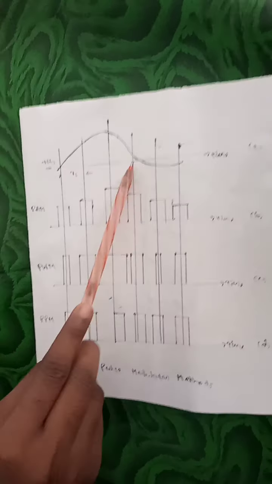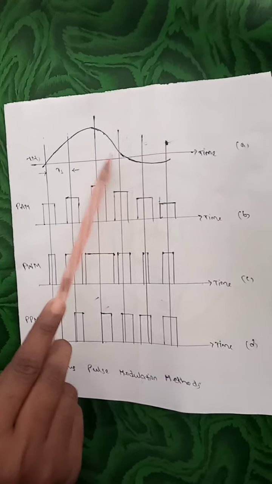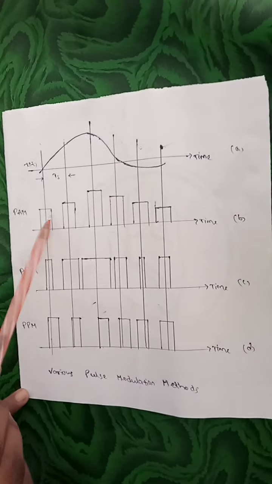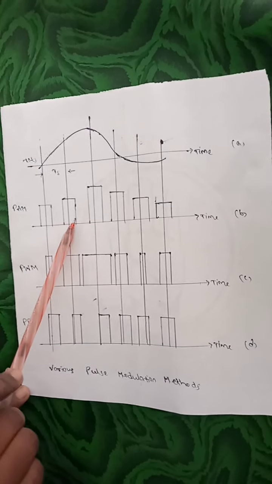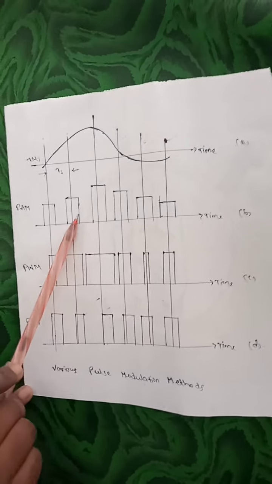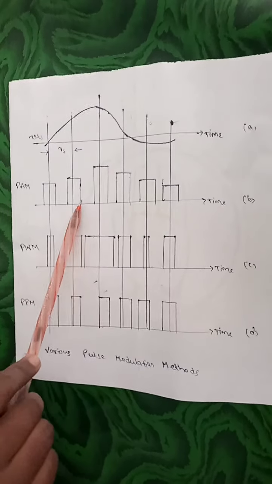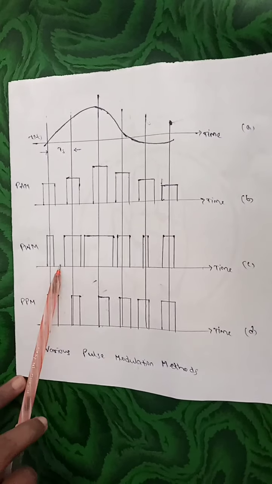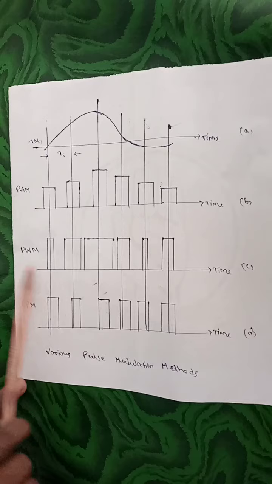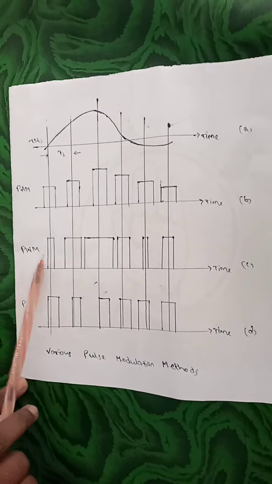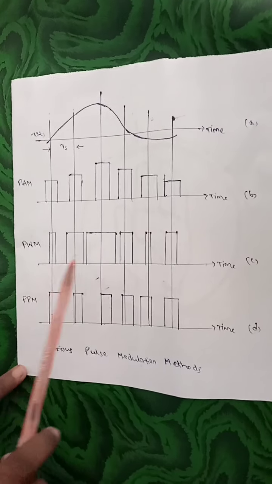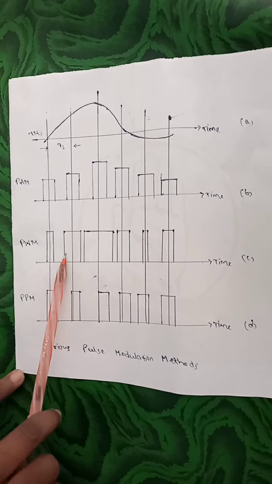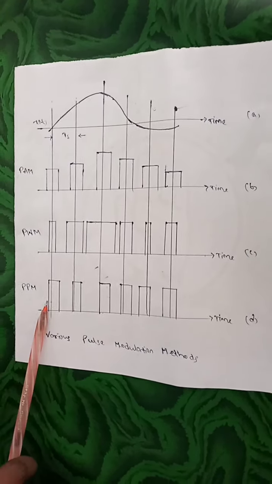This is the modulating signal x(t). This is also called the message signal. This is the PAM signal, in which the amplitude of the pulse is varied in accordance with the amplitude of the message signal at the sampling instant. This is the PWM signal. PWM means pulse width modulation, in which the width of the pulse is varied in accordance with the amplitude of the message signal at the sampling instant.